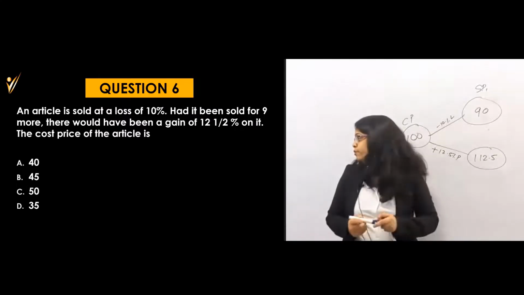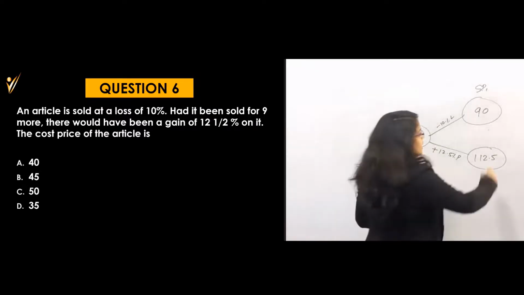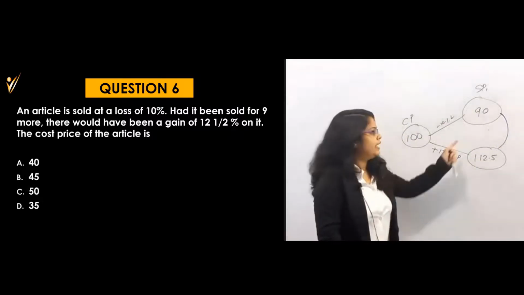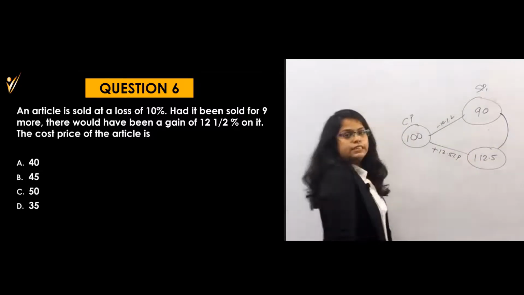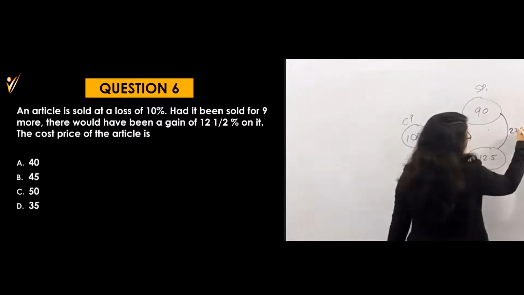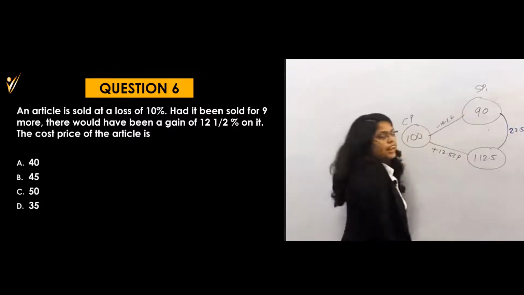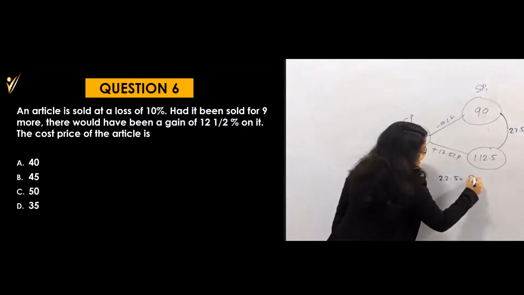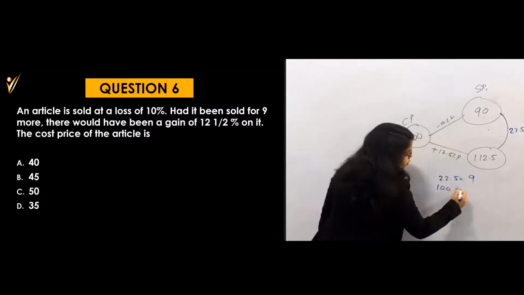Now, the price is 9 rupees more. But in actual, what is the difference between the two prices? 90 and 112.5, that means it is 22.5 rupees more. But in actual, they are saying it is 9 rupees more. That means 22.5 is equal to 9. Then what will be the price of 100?